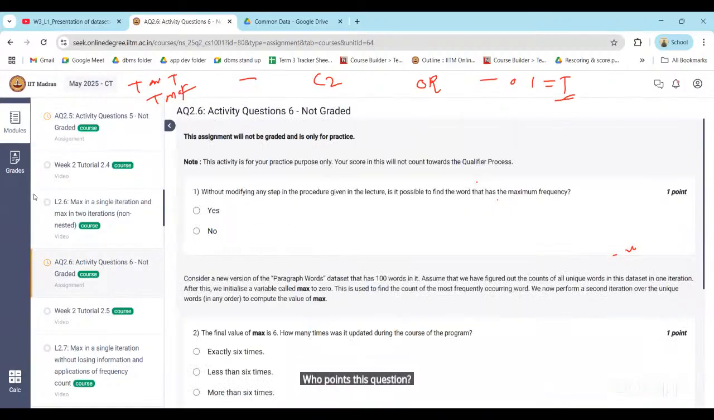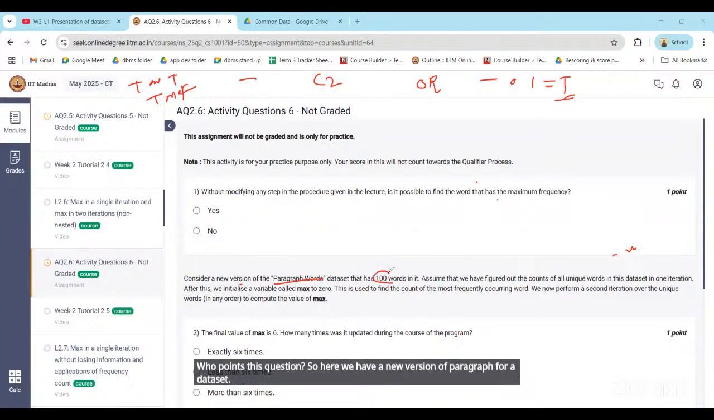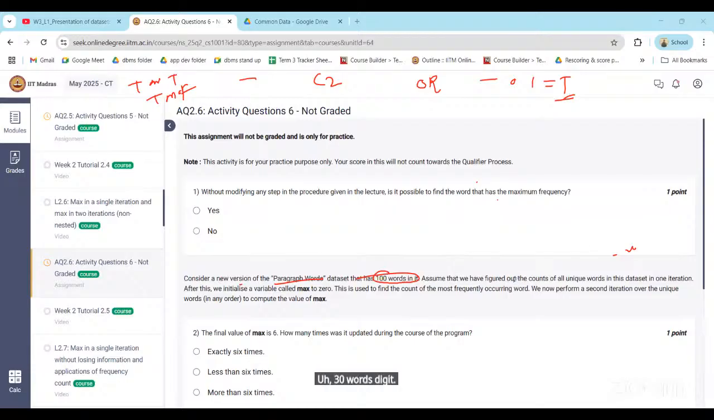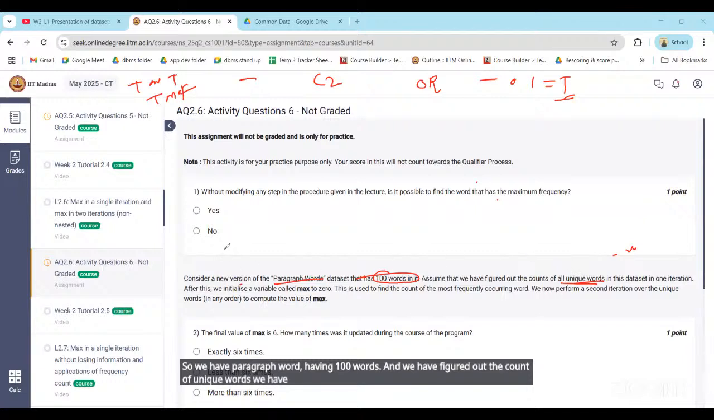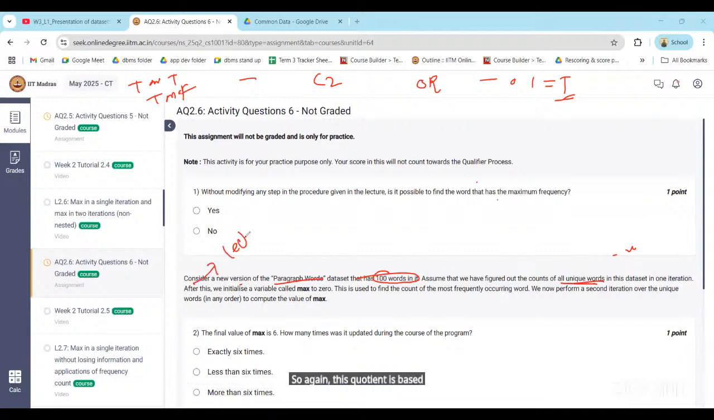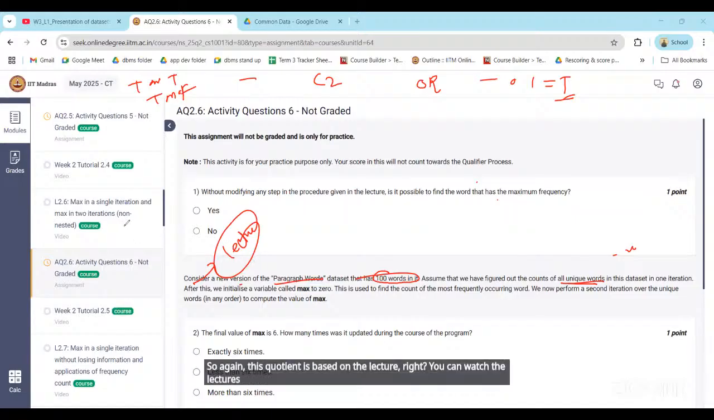Here we have a new version of the paragraph. The dataset has 30 words in it. Assume that we have figured out the counts of all unique words. So we have a paragraph having 100 words, and we have figured out the count of unique words in one iteration, right? This question is based on the lecture. You can watch it in the lectures. In this particular topic, we have 2 cases, one with a single iteration, another with 2 iterations.